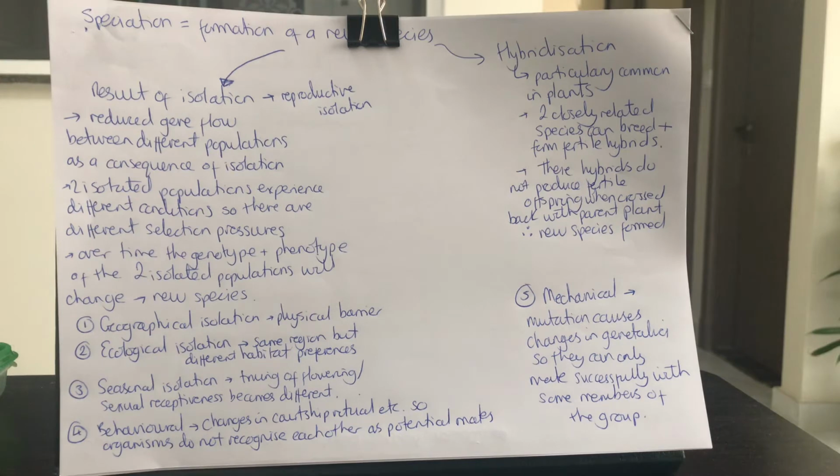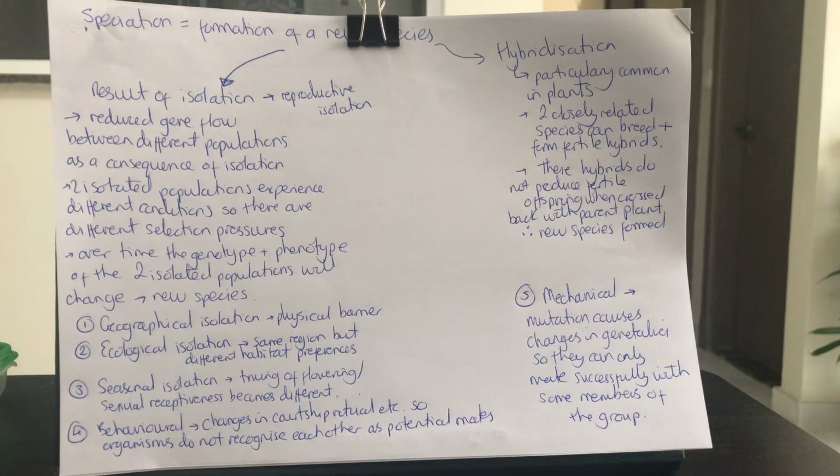Now, reproductive isolation is the overall aim, so these animals cannot reproduce with each other. But there are a few different reasons why reproductive isolation might occur, different isolating mechanisms. These are, first, geographical isolation, so that's going to be your physical barrier, so it could be a river, a mountain range, something like that.